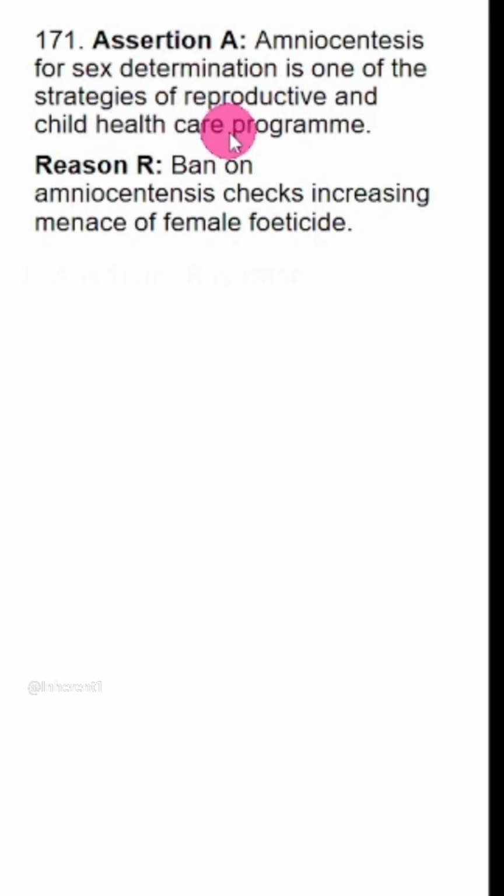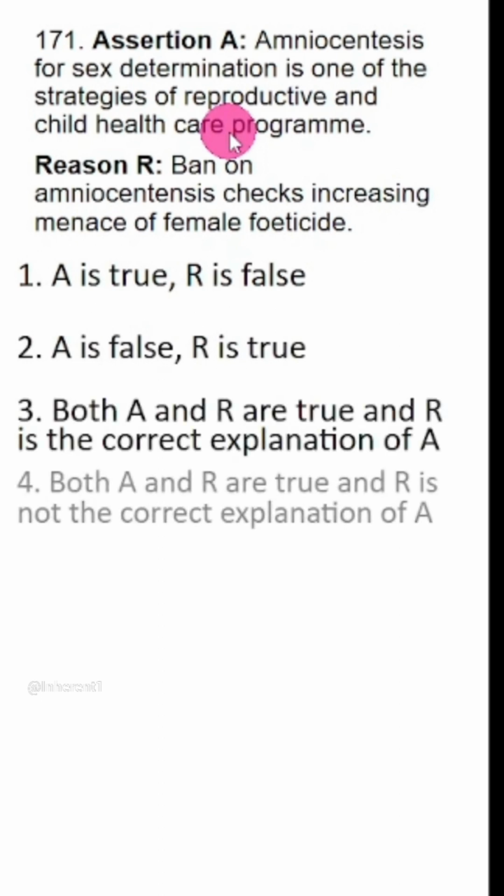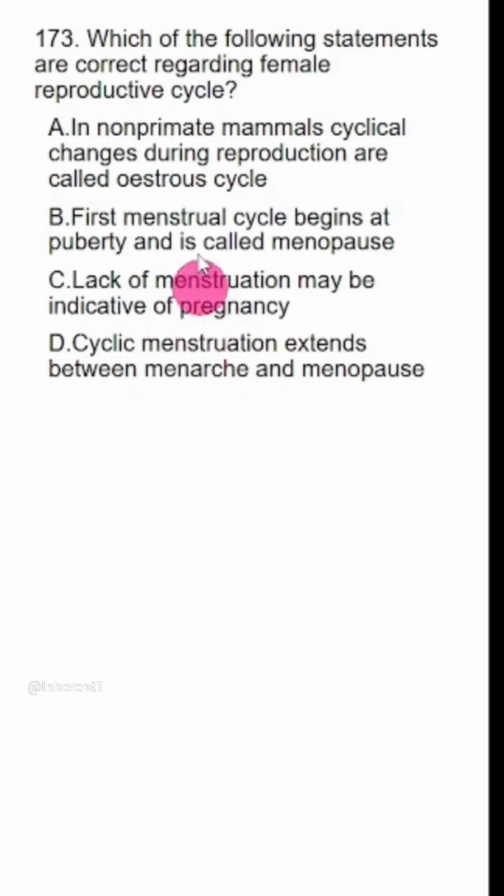A is wrong. So when you have A wrong, see, both are true, A is true. So you don't even have to read a reason. Directly select the answer. A is false. This is the answer.